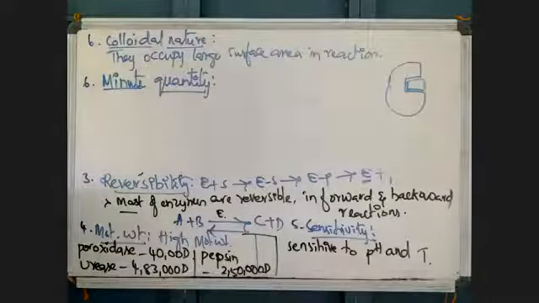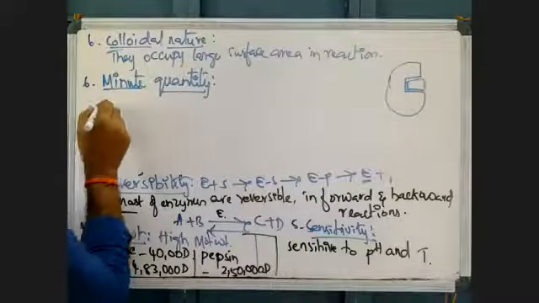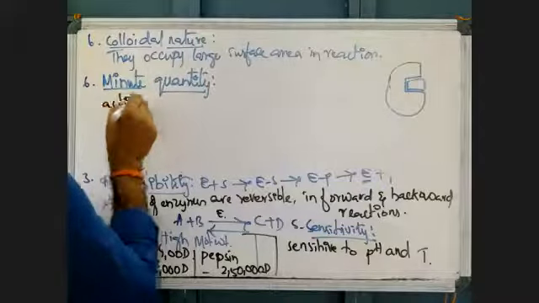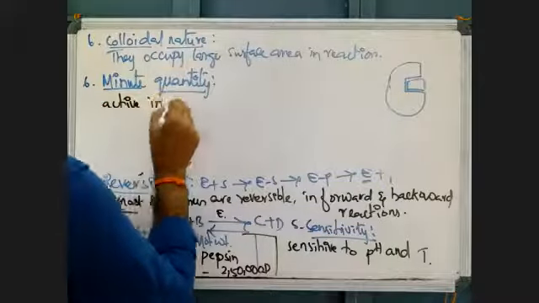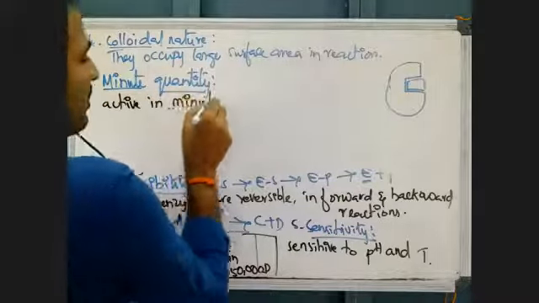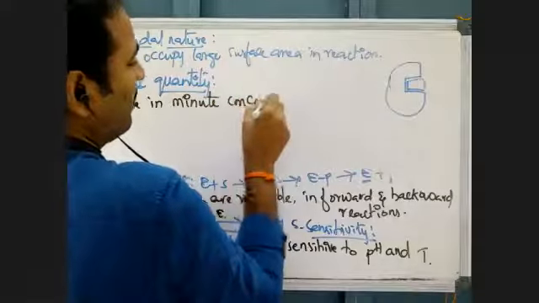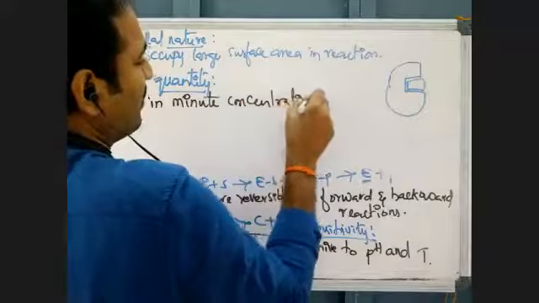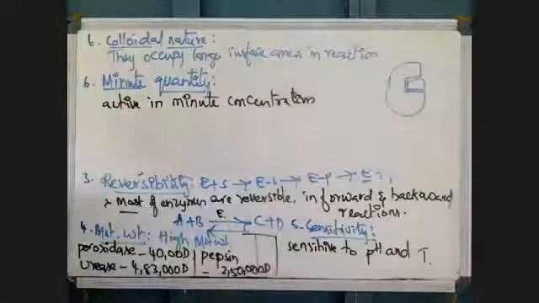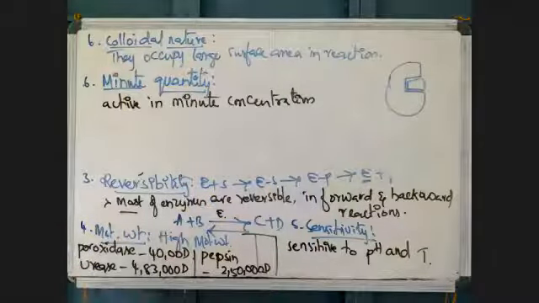These enzymes are active in minute concentrations. Even if the enzyme number or concentration is very minute, they are still acting.